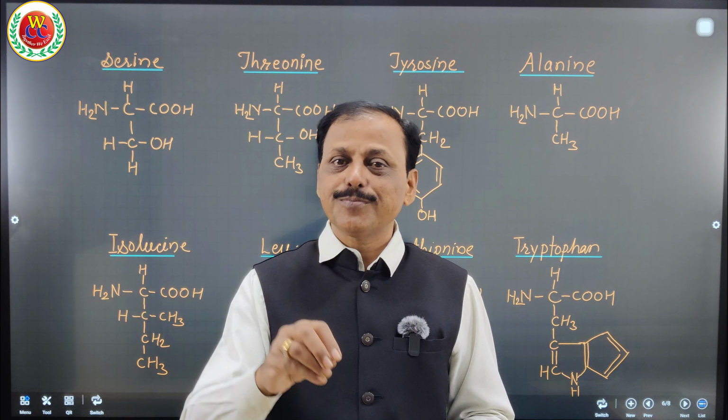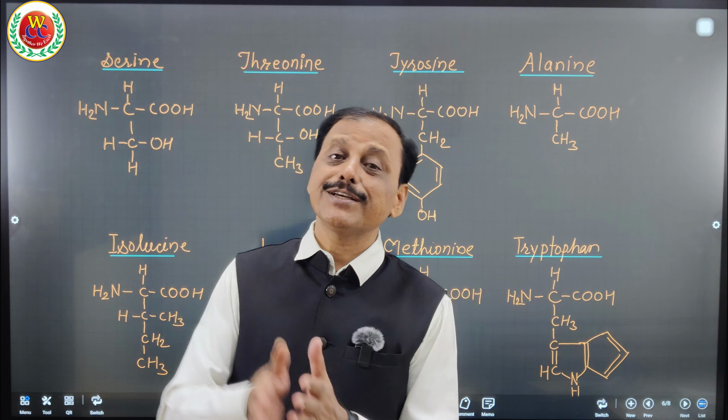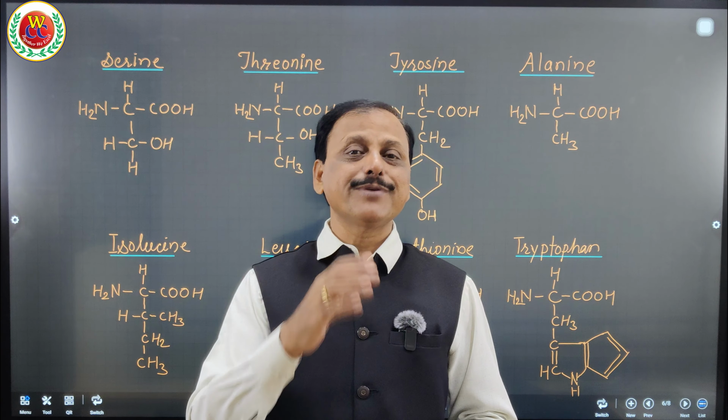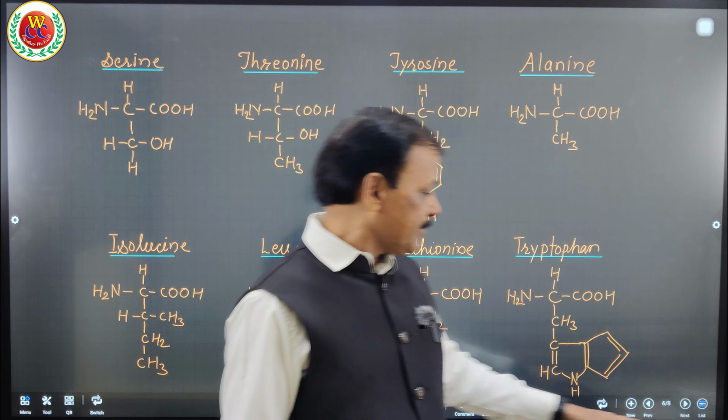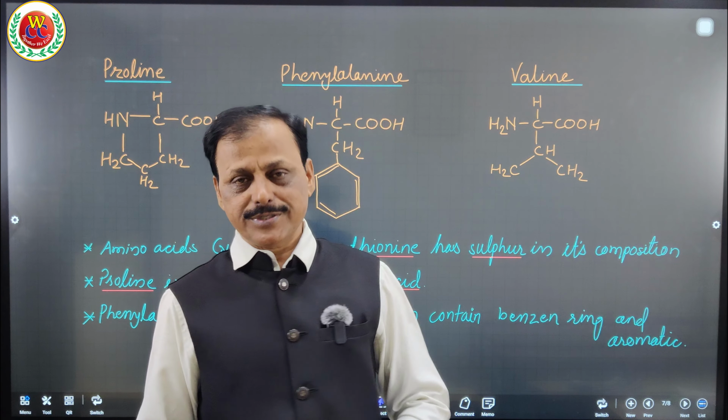One of the following is a group of basic amino acids. One of the following is a group of acidic amino acids. One of the following is not an acidic or basic amino acid. Questions like that can be asked. Find the odd one can be asked. Therefore, we have to go through these examples and remember them for neutral amino acids.